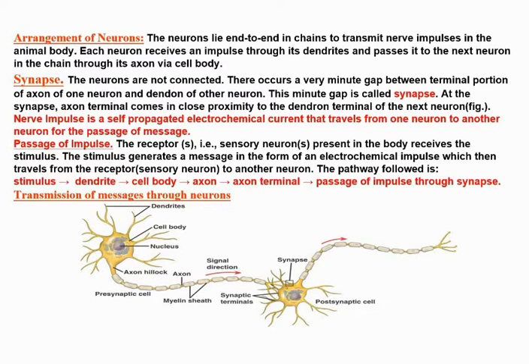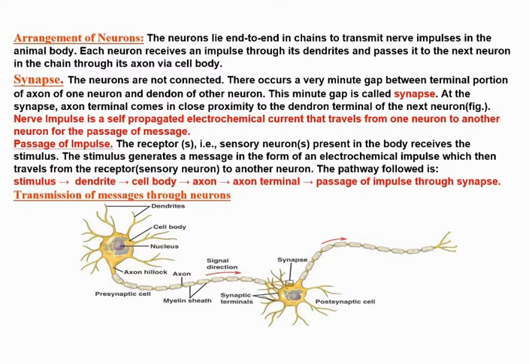What is it? The neurons are not connected. There occurs a very minute gap between the terminal portions of the axon of one neuron and the dendron of the other neuron. This minute gap is called synapse. At the synapse, the axon terminal comes in close proximity to the dendron terminal of the next neuron, as you can see in the figure.